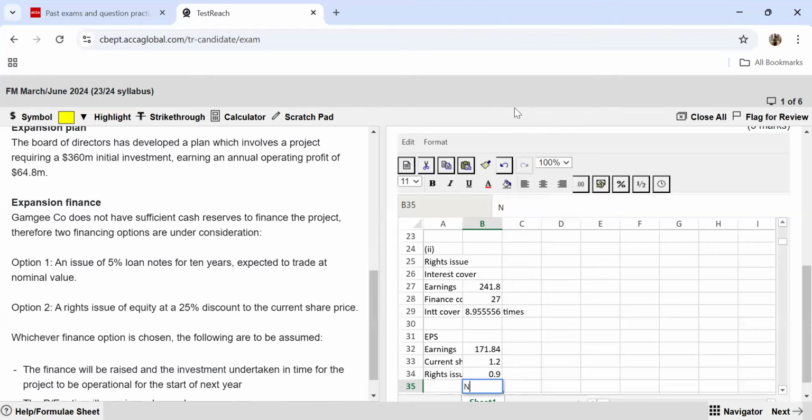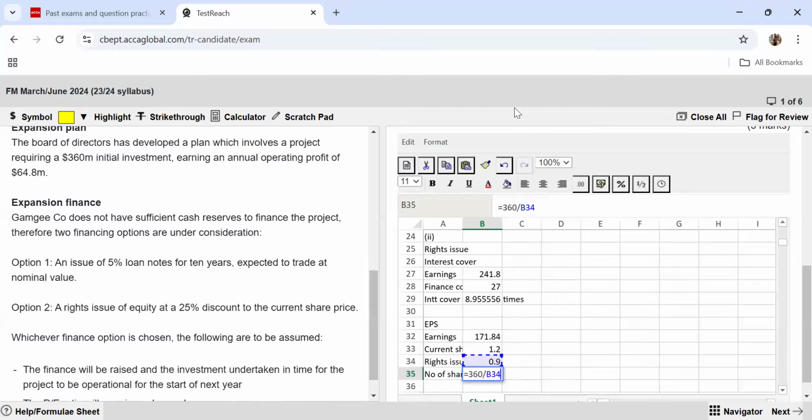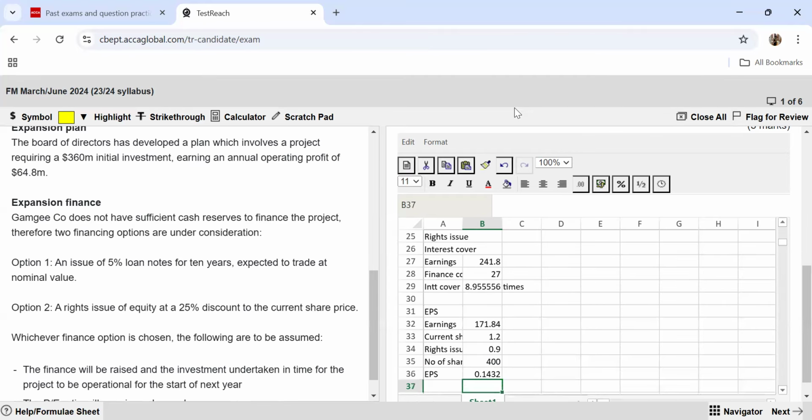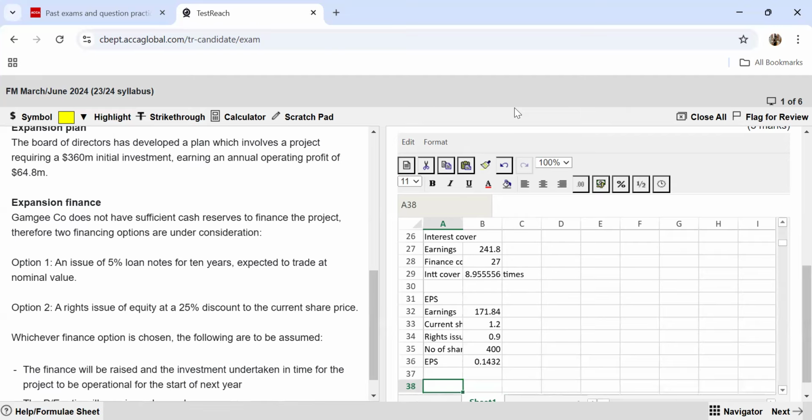Now, how many number of shares are you issuing? So 0.9, if this is the value and the money that you want to raise is 360, that means you're going to need to issue 400 million shares. So now your EPS is going to be the earnings, which is this amount, divided by the new number of shares. You earlier had 800, now you have issued 400 more. So now your EPS is going to look like 0.14.